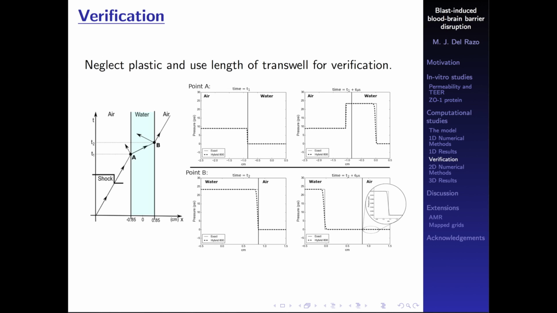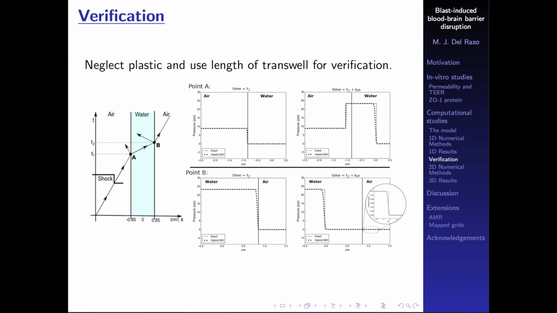So if we have a shock coming from the left, as it reaches the first interface here, at point A, we can make this drawing where we can interpret this as a Riemann problem at point A. The exact solution would be the Riemann solver with the Tammann equation of state that we use. And the numerical solution from our model is going to be a dashed line. Okay?